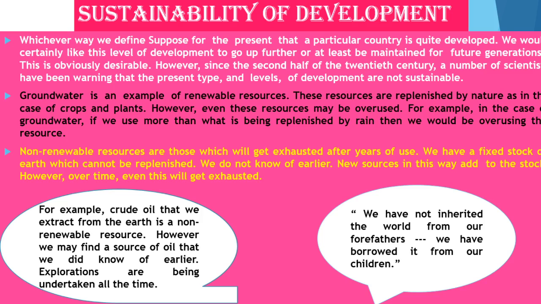Once an individual realizes his duties and responsibility as a human being and as a citizen, we will not have any problems. So, the new sources in this way add to the stock. However, over time even this will be exhausted if we follow the same method of wasting natural things. For example, here I have given two examples. First one is crude oil that we extract from the earth, which is a non-renewable resource. However, we may find a source of oil that we did not know of earlier.